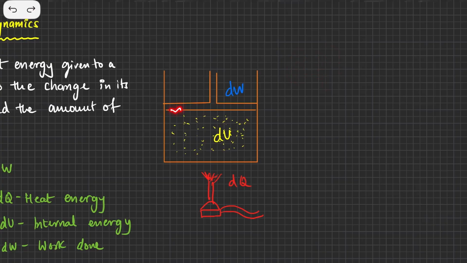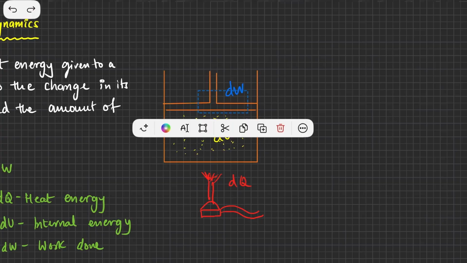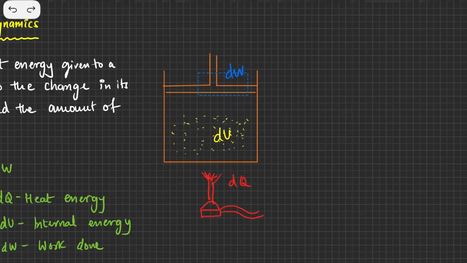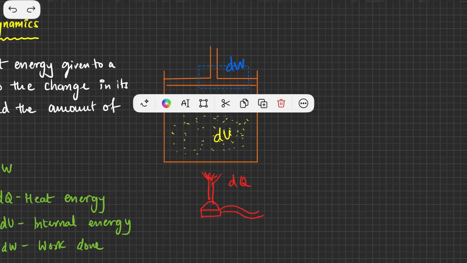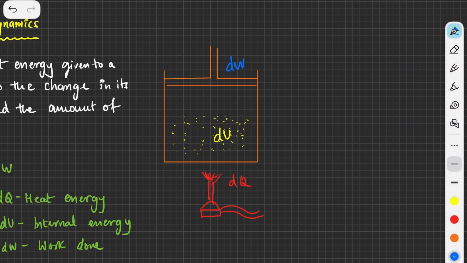The amount of force exerted on this wall divided by its area, force upon area, gives this pressure, and that pressure will make this wall move up. If I just want to draw it, it would look something like this. The piston is going to move up, and now the gas molecules will have a larger amount of energy, so a larger volume.